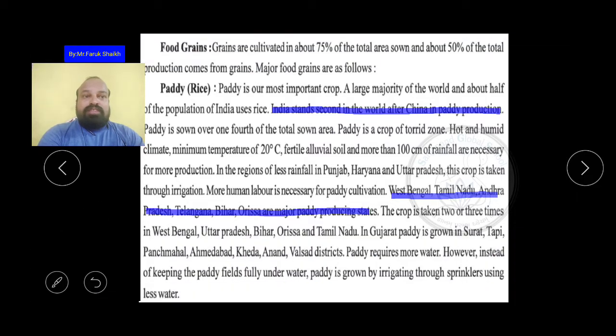So in which region is this paddy grown? In Gujarat, paddy is grown in Surat, Tapi, Panchmahal, Ahmedabad, Kheda, Anand and the Valsad district. Just keep it in mind which districts in Gujarat this paddy is grown.